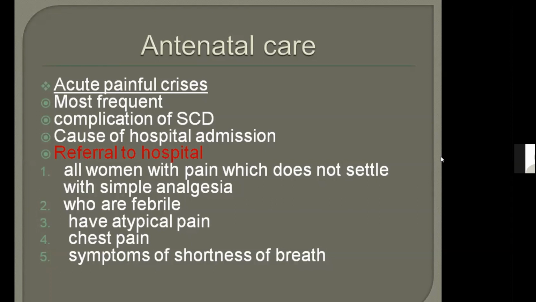First is analgesia, because we are studying painful crisis. So first of all, we will talk about pain. If the patient cannot tolerate pain with simple analgesia, we need to refer. If patients have fever, in every scenario, even if it is not sickle cell disease, any other disease, and the patient is febrile, you need to refer to hospital. Okay, patient has atypical pain. Whenever there comes the word atypical pain, you need to refer to hospital. Chest pain, you need to refer to hospital, especially from the point of pulmonary embolism, because it is a high risk in pregnancy. Okay, and shortness of breath, obviously for acute chest syndrome and for pulmonary embolism, right?